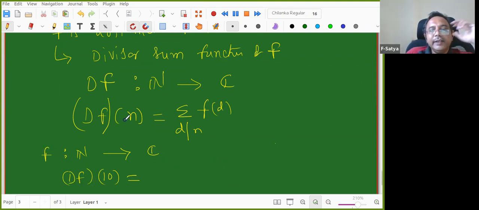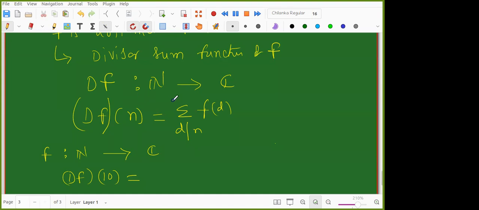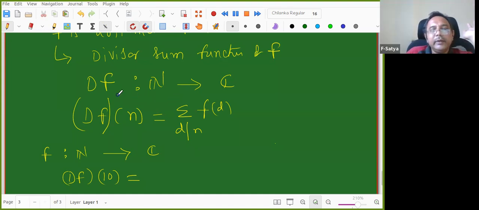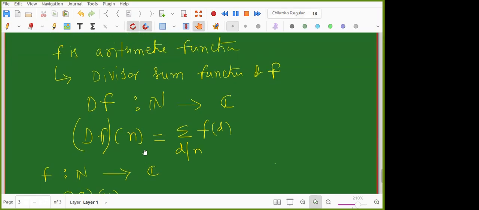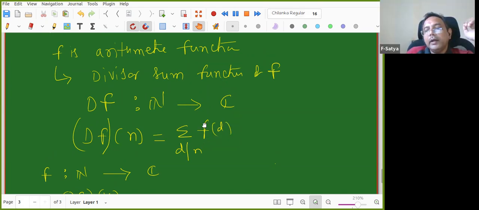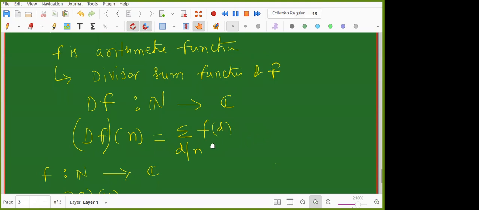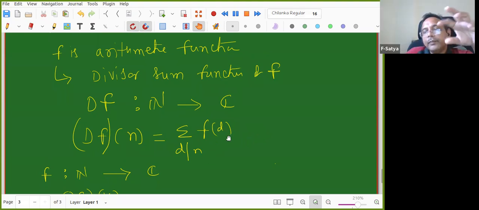Can you tell me what is df of 10? I'll tell you what df of n is: the sum over d dividing n of f of d. I know f of 1, f of 2, f of 3, f of 4, everything; I know f already. Now from f, I'm constructing df. df at n is the sum of the values of f at the divisors of n. I'm finding all divisors of n and summing the values of f at those divisors.